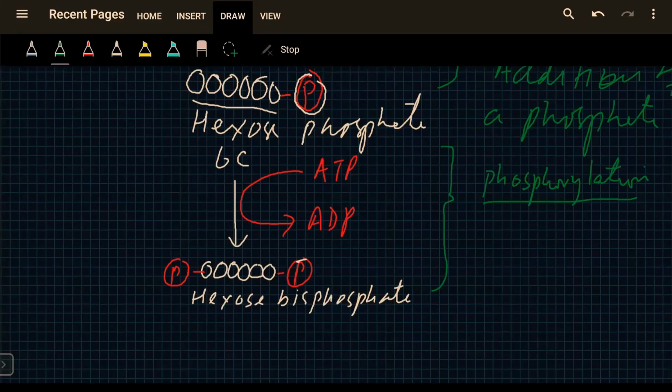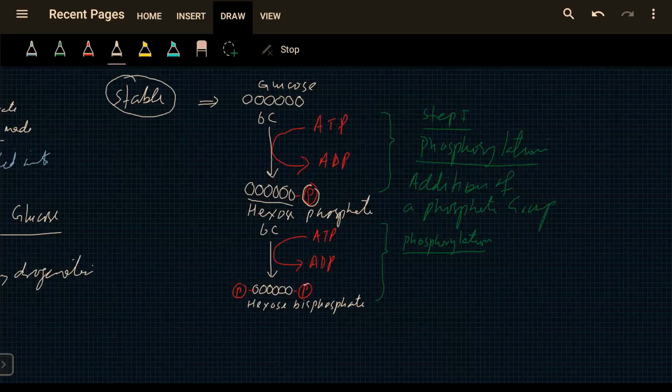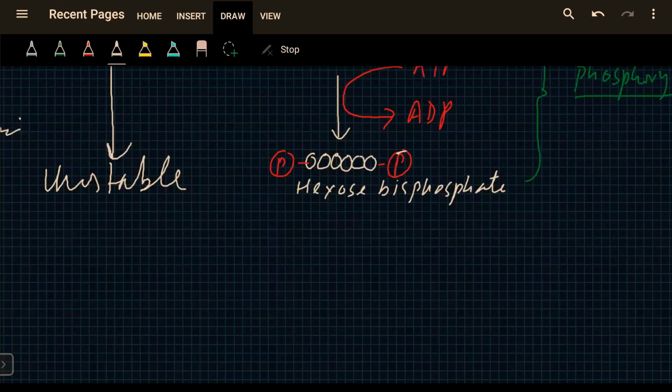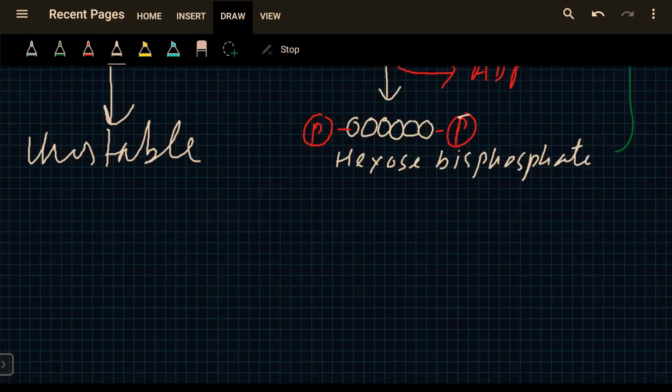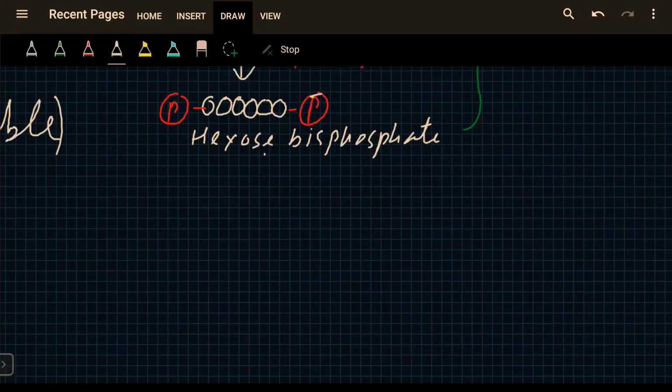As I said earlier, glucose is a very stable molecule, so it is converted into an unstable hexose bisphosphate, which is more reactive than glucose. So being an unstable molecule, it readily breaks down to two molecules of 3 carbon each.